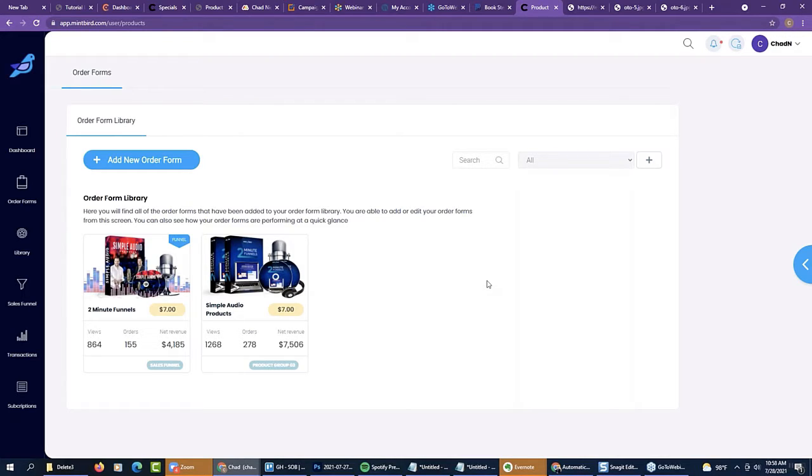Now, how cool is it going to be when you come into your order forms and you can see right away, this has a funnel attached, it has a bump offer on it, it has a time sell that's currently working right now, okay? And there's a discount code. How many of you now get this?